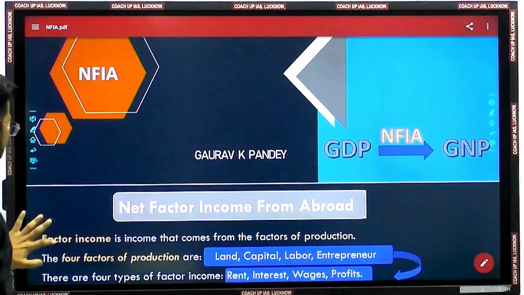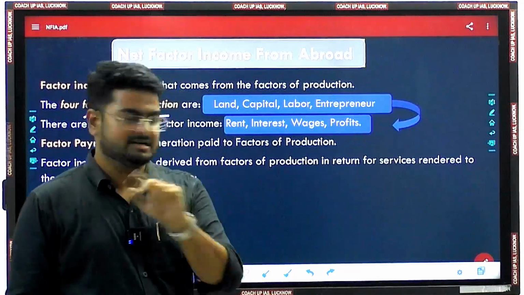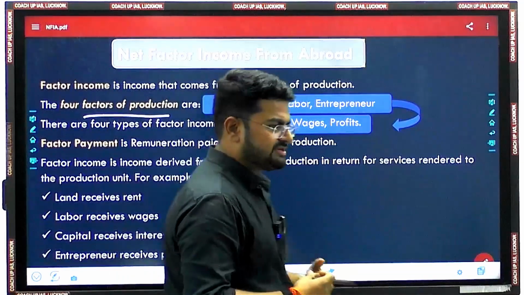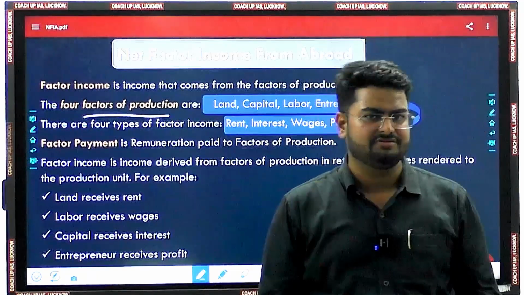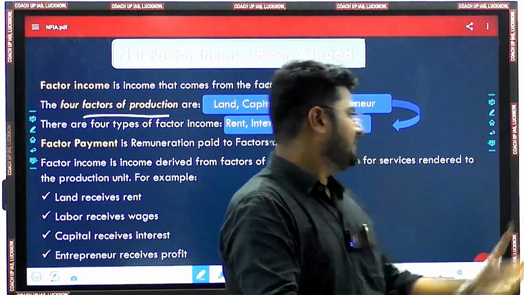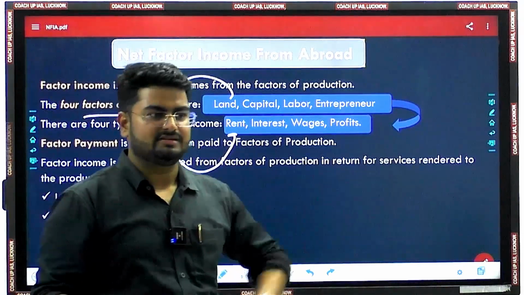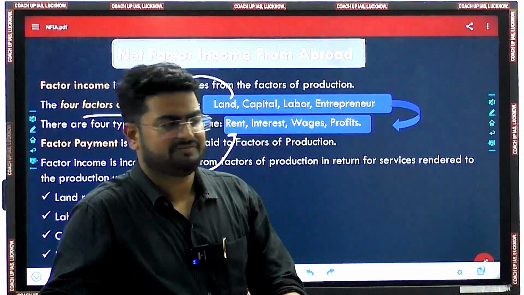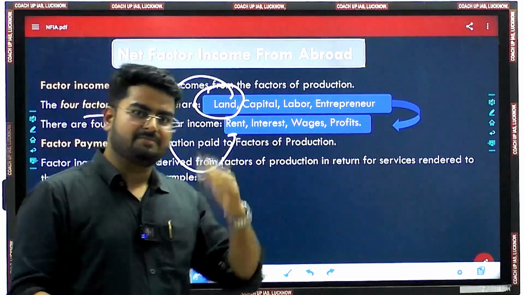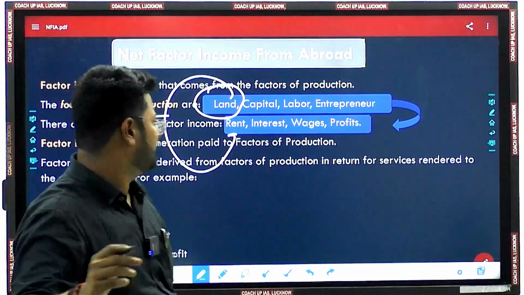So the four factors of production, as discussed, are land, labor, capital, and entrepreneur. And when these factors of production are involved in producing particular goods or services, a payment is incurred to each one of them. Exactly. Because the land which we are using, we have to give rent for that. The landlord will be taking rent for that. Fine. Because he or she has contributed their land to us, so that with the help of their land, we can develop and deliver our goods or services.